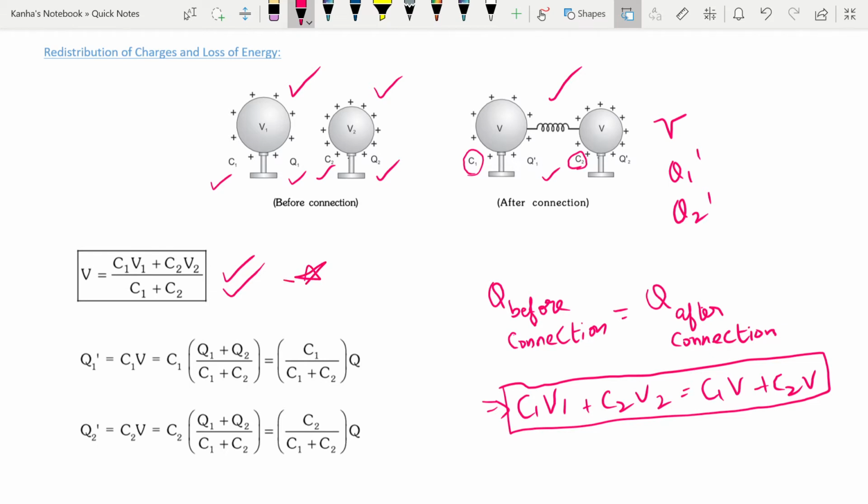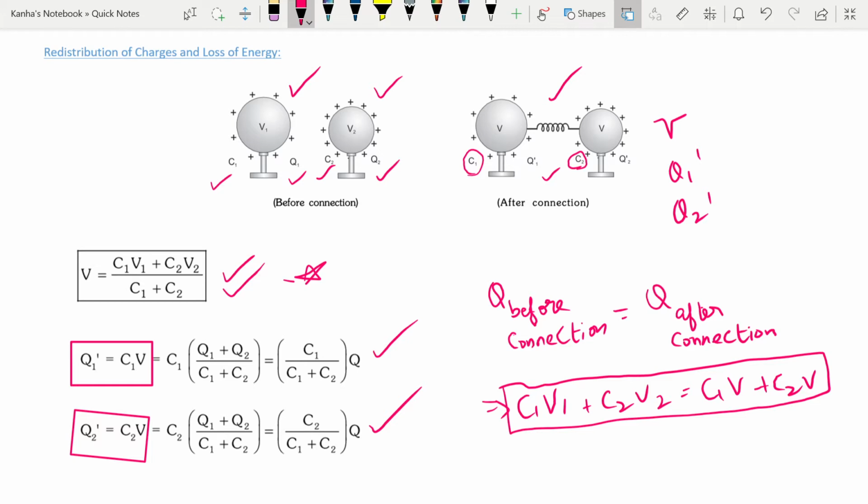Then you can easily find the charges after connection. How do you calculate the charge? The charge on the first one is nothing but the capacitance times the common potential. So all you have to do is first find the common potential and then multiply it with the capacitance. You will get the new charge on the first one. Similarly for the second sphere or second conductor, it's C2 into V, where V is the common potential.